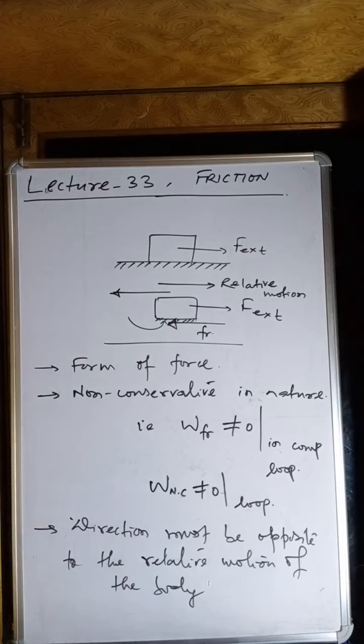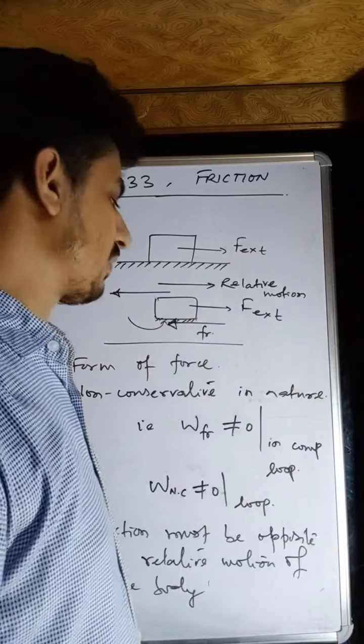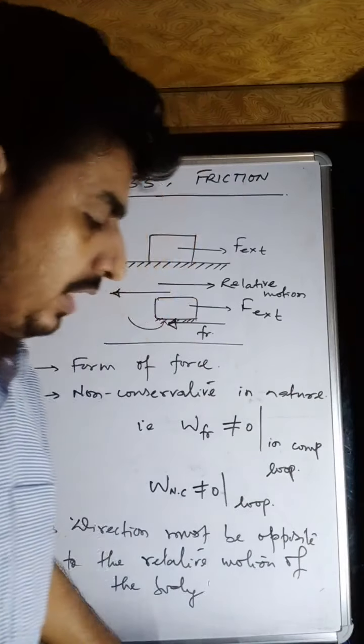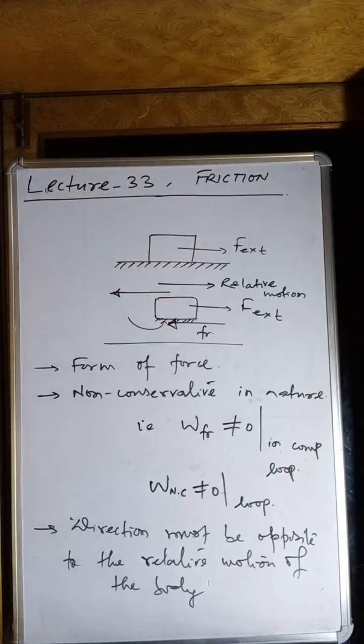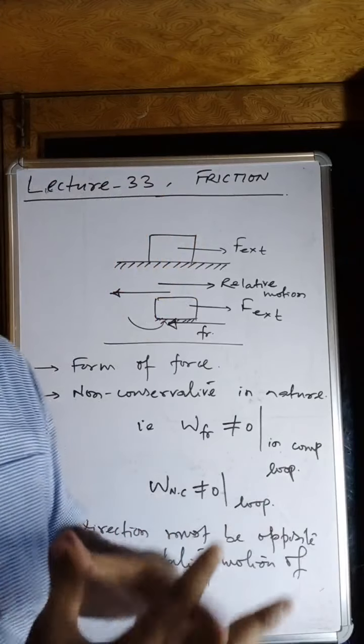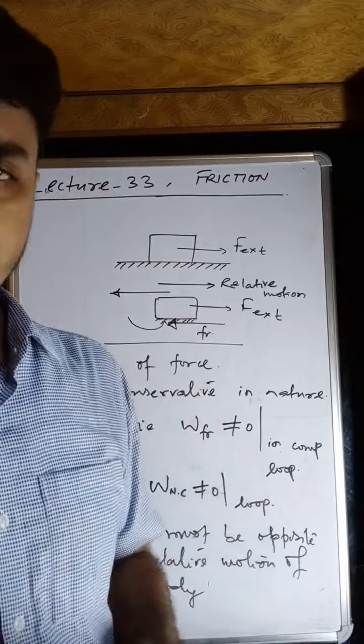All right, my dear students, it acts opposite to the relative motion of the body. This is the condition. Now, why does this force actually come into action? My dear students, the frictional force acts due to the asperities present on the surface of the body.